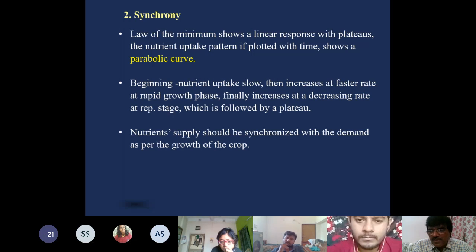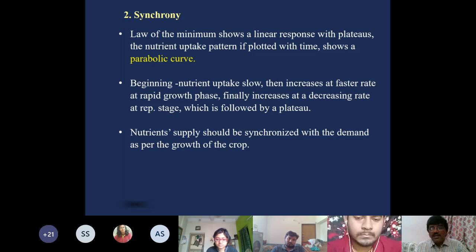The growth of the crop plant follows a sigmoid curve, or you can call it a parabolic pattern of crop growth, which matches with the nutrient supply. It means at a certain section of the growth, the plant will require less nutrient. In certain stages, especially the rapid growth phase, it will require more nutrients, and at the maturity phase, it will require less nutrient. So the supply of the nutrients should be according to the requirement of the crop. That is known as synchrony.